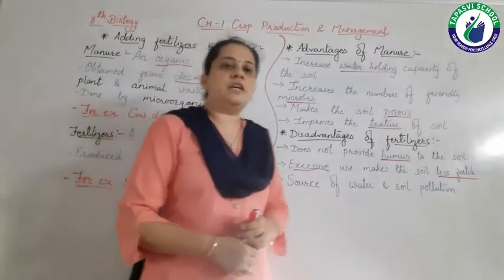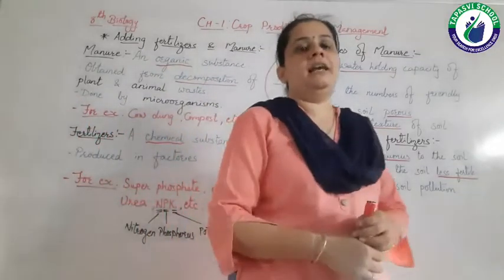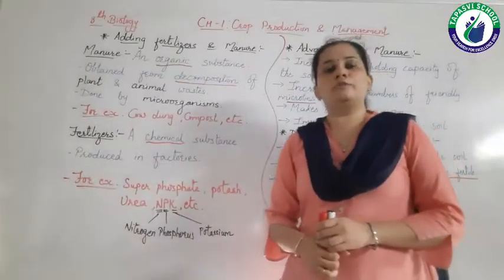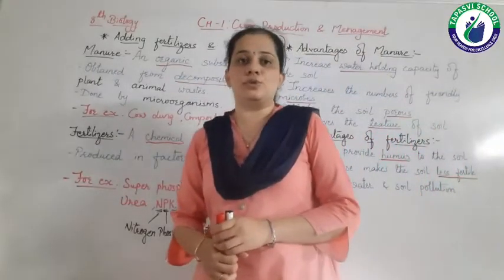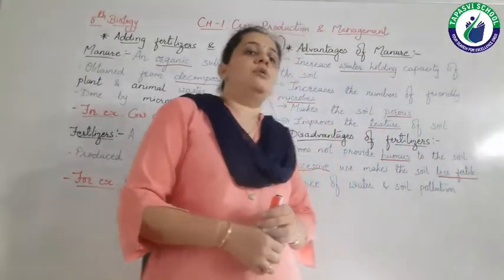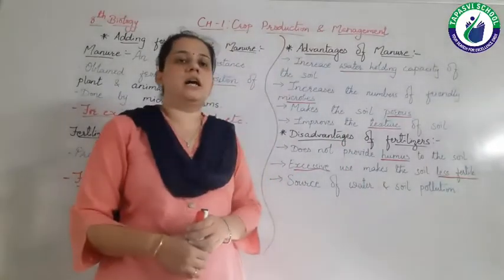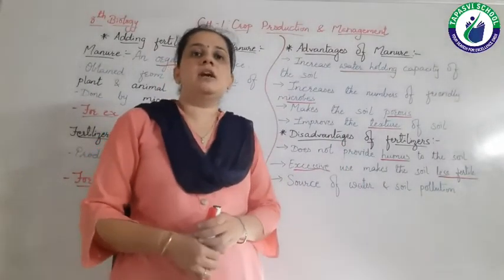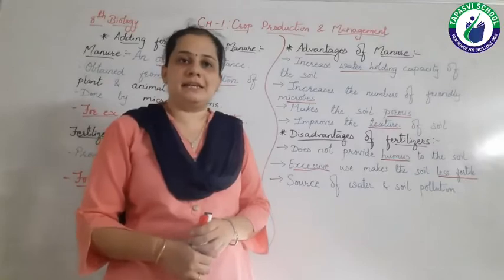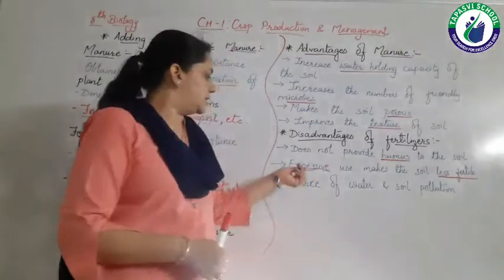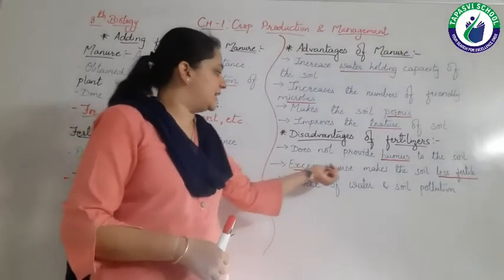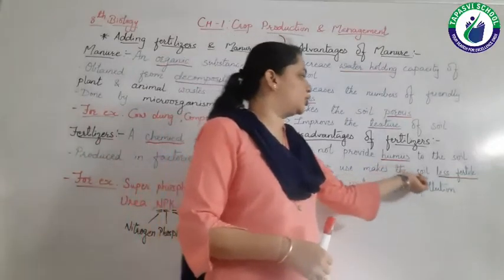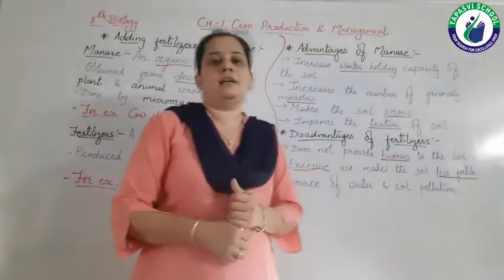Means if the soil is not fertile, then the growth of crop is reduced, right? So we will not get the expected crop harvest. So excessive use makes the soil less fertile, right?